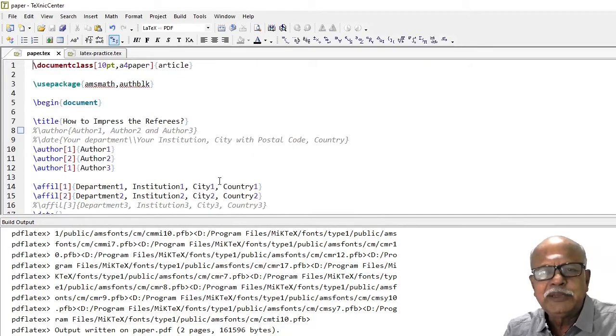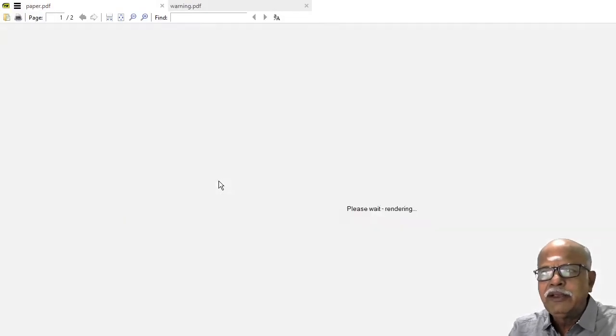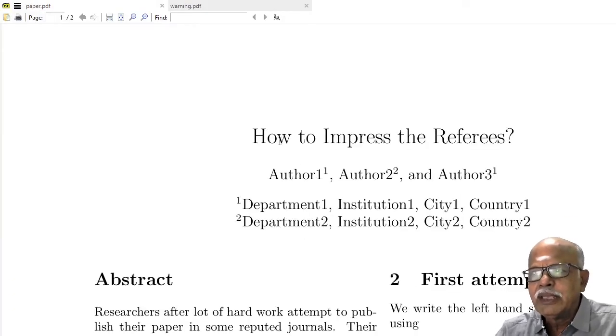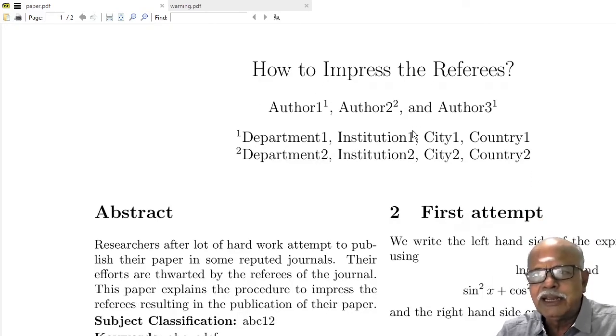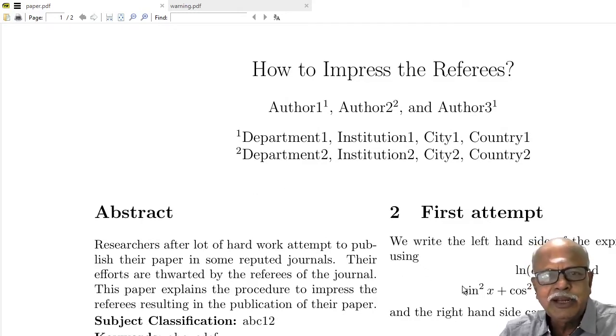The problem faced by many authors is this. You prepare your paper in single column, but the journal requires that you format your paper in 2 column mode. Then we shall try twocolumn in the options. And then if you compile, what will happen is the title, author, address will appear in single column. The rest of the paper will appear in 2 column mode. In the case of IEEE journals, this is the format.